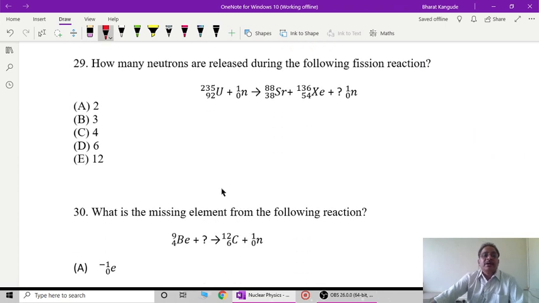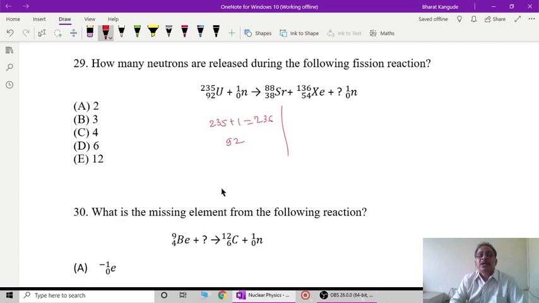Next, 29. How many neutrons are released during the following fission reaction? So here we have to use the principle of conservation of nucleon numbers. So that can be used in this case. Initially it is 92 uranium 235 plus 0 n 1. So this reaction shows before the reaction we have 235 plus 1, that is 236 total number of nucleons, and proton number is 92 plus 0, that is simply 92.